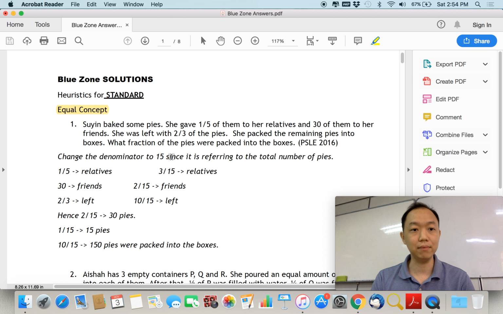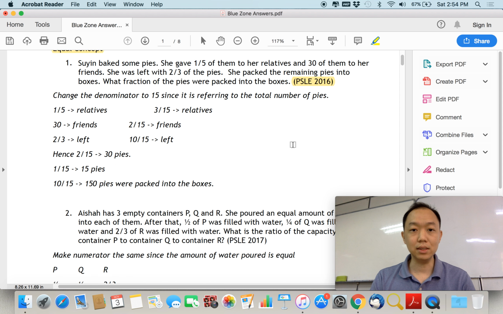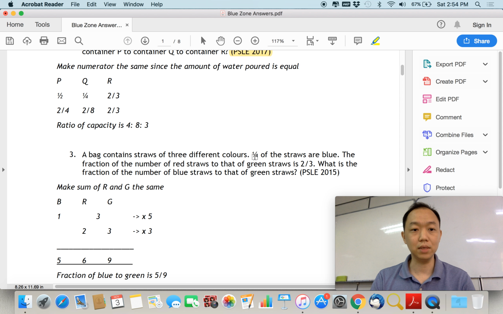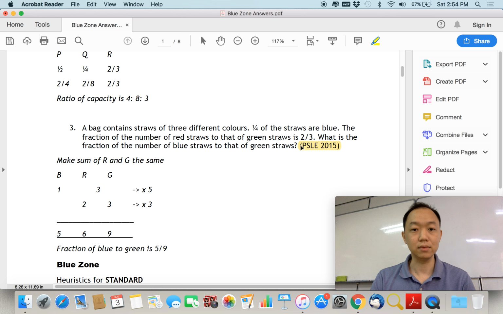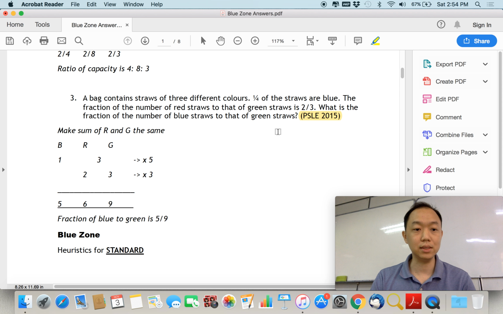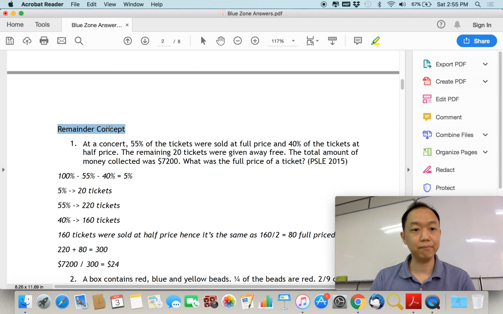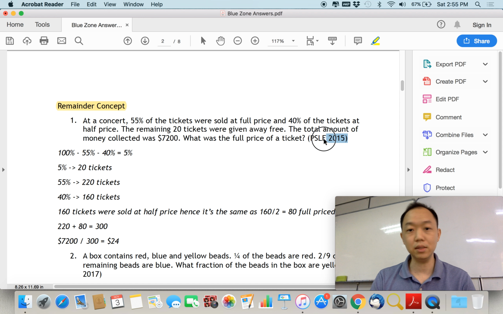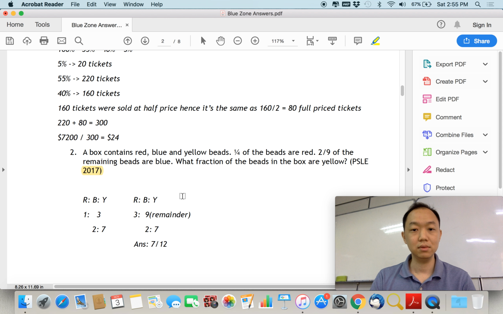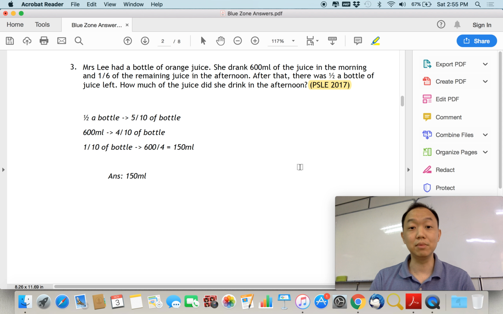This is called the equal concept, which, if you can see over here, is actually in PSLE 2016, and then another one in PSLE 2017, and another one is PSLE 2015. So the first one is this equal concept. Now the second one that we found is this remainder concept. So you can see over here PSLE 2015, PSLE 2017, as well as 2017 again. So in 2017 they were really into remainder concept.